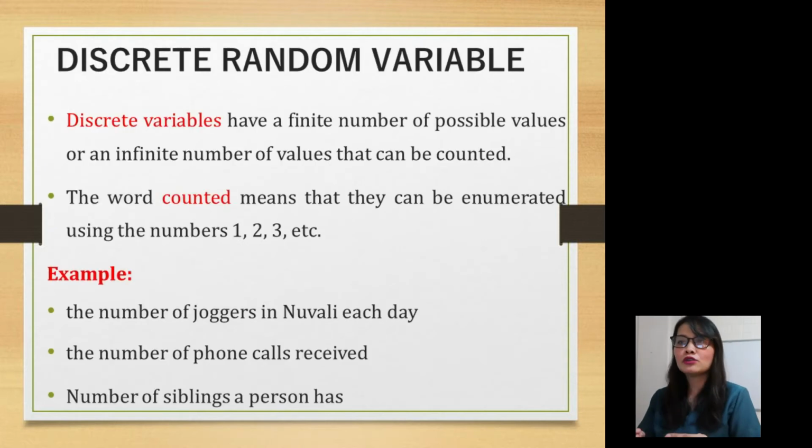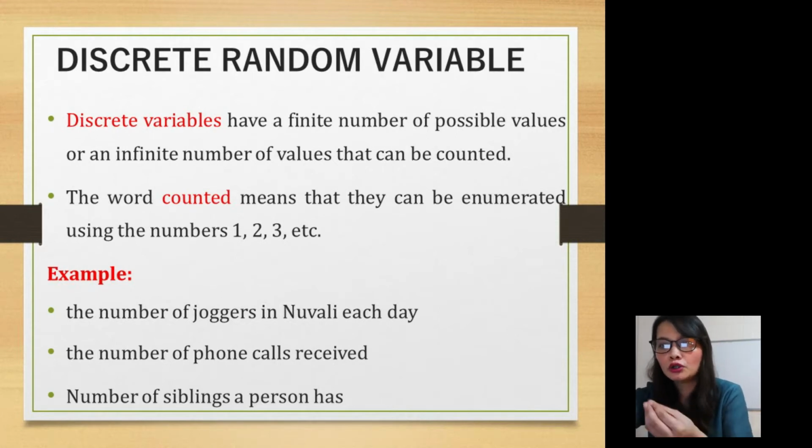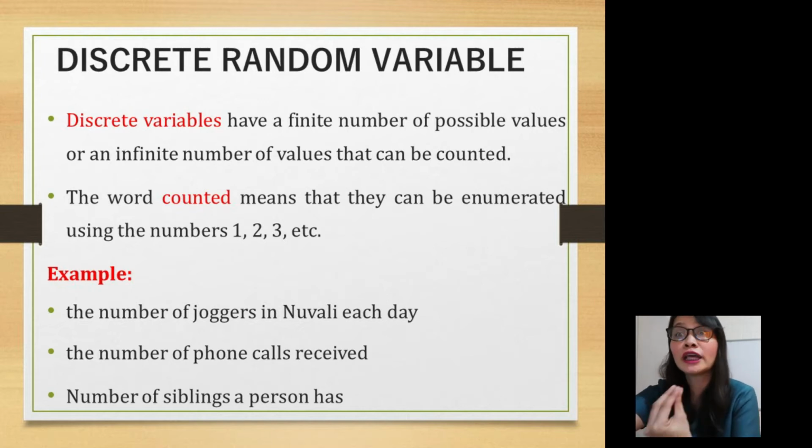When we say discrete random variables, they have a finite number of possible values or an infinite number of values that can be counted. In other words, a discrete random variable is countable. The word counted means that they can be enumerated using the numbers 1, 2, 3, and so on and so forth. It depends on the given.